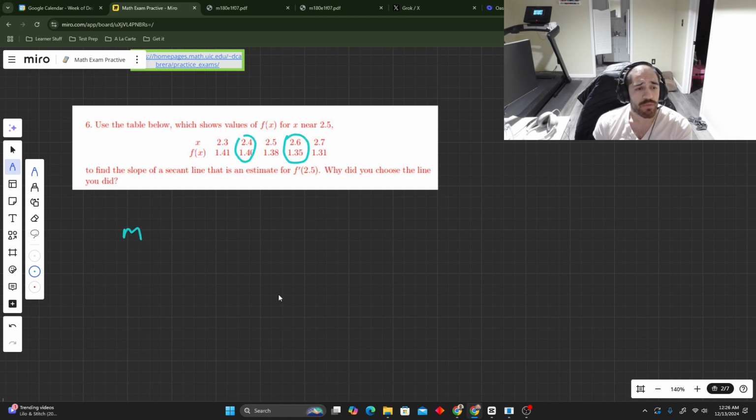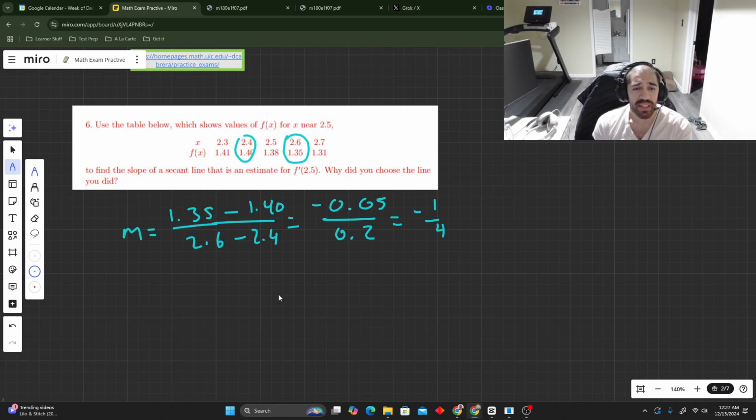If you remember the slope formula, you're gonna have your y value, your f of x right here, 1.35 minus 1.40, over 2.6 minus 2.4, negative 0.05 over 0.2. So this is going to be close to like negative 1/4 or something like that. That's the slope. But you know what? I need a line. This is a secant line, but I'm just going to make a line.